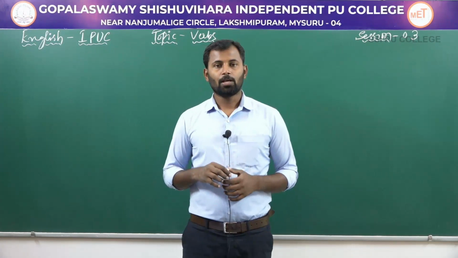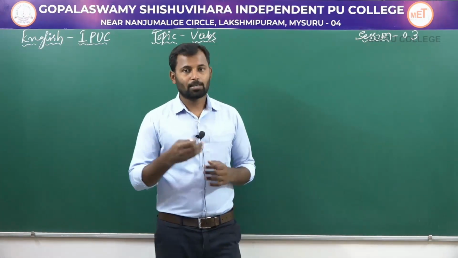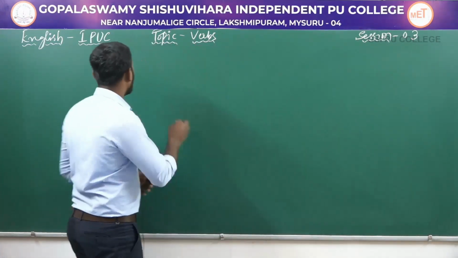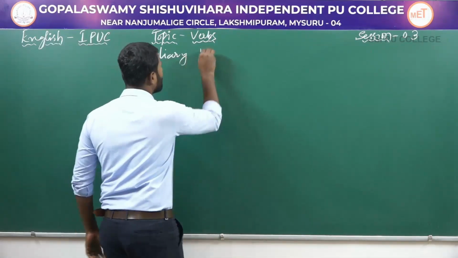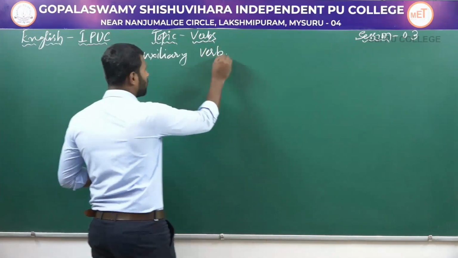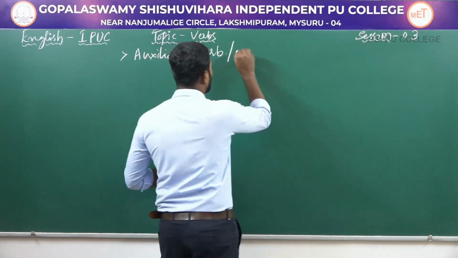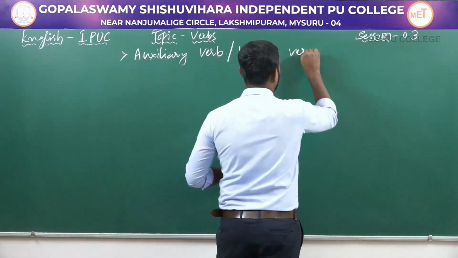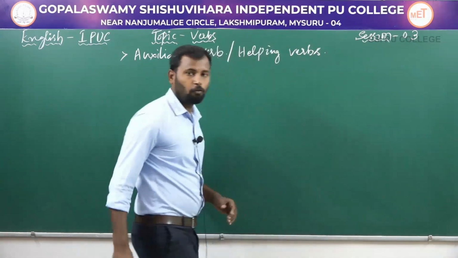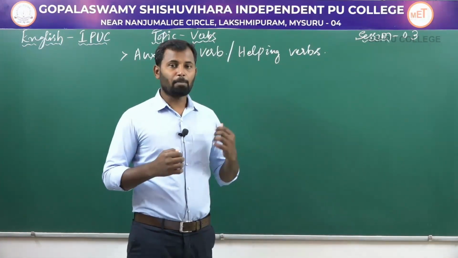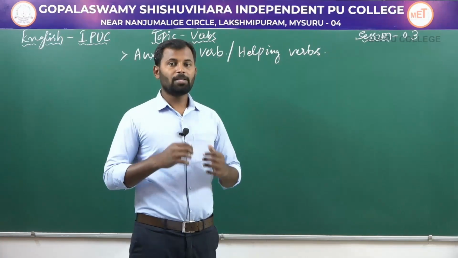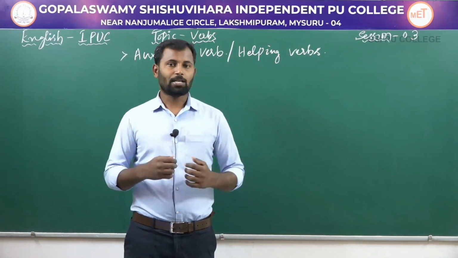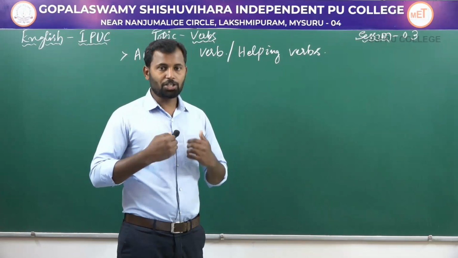Today in this session, let us continue with the next type of verb, that is auxiliary verbs. Auxiliary verbs are also called helping verbs. When we were discussing the main verb, I had told you that principal verb occurs within the sentence and completes the action on its own.